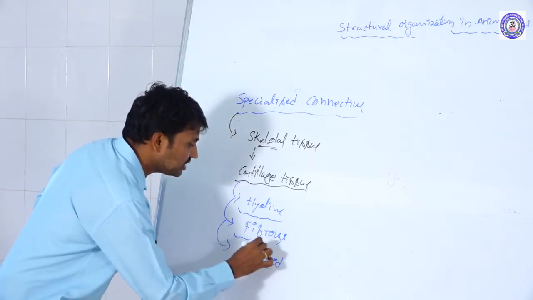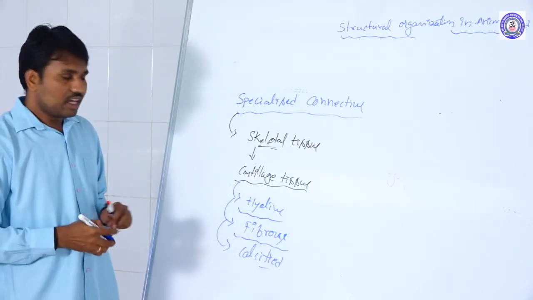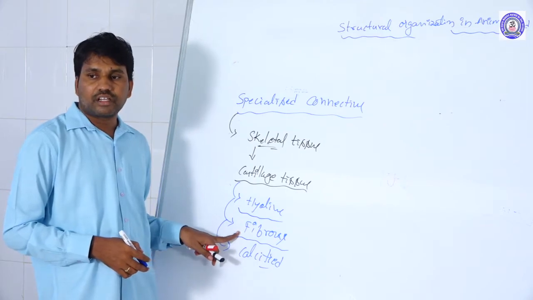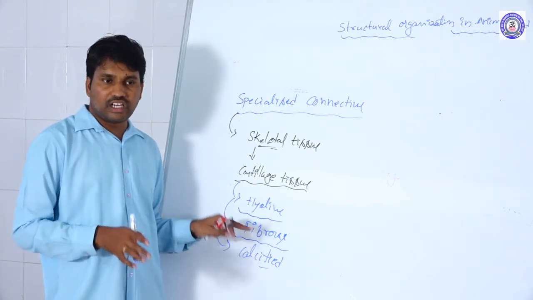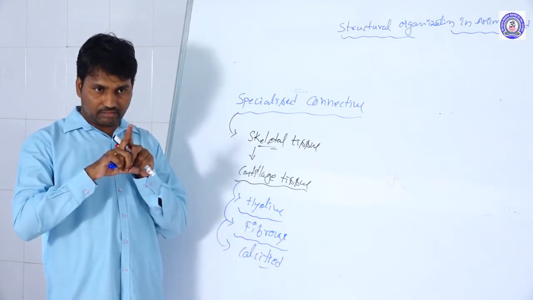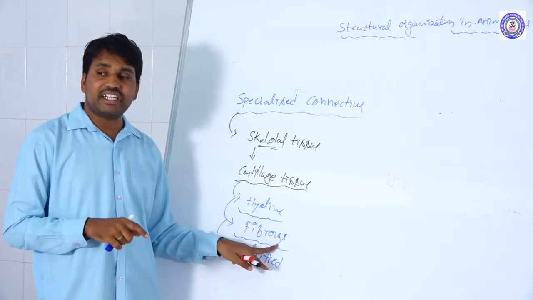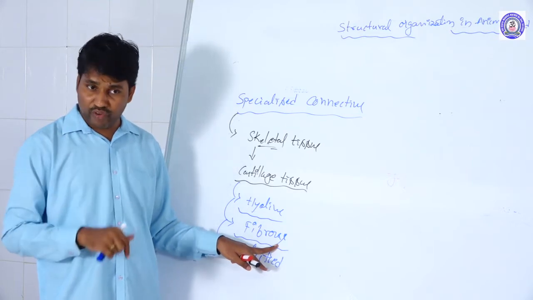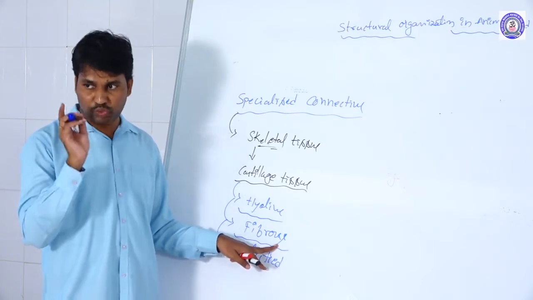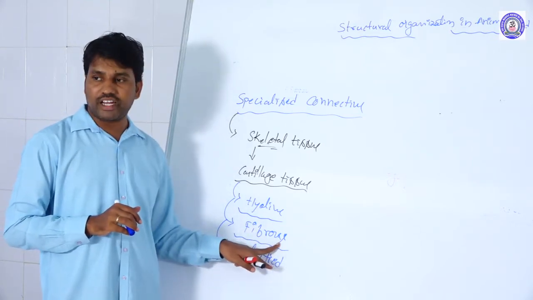Okay. Next one is the fibrous cartilage. In the pelvic region, the pubic symphysis, those places are articulating. The hip bones are articulating. Those are formed by the fibrous cartilage. It is the strongest cartilaginous tissue we are taking. Strongest cartilage tissue here. That is the fibrous cartilage.